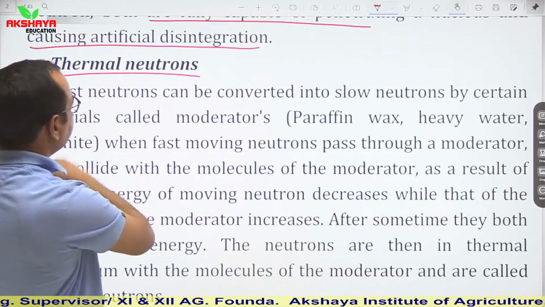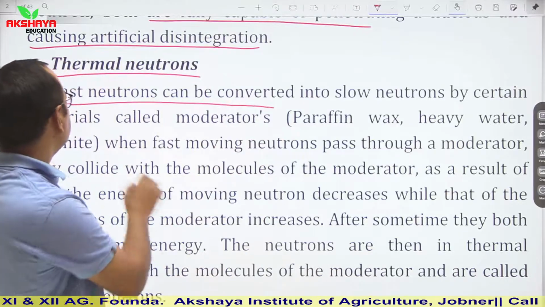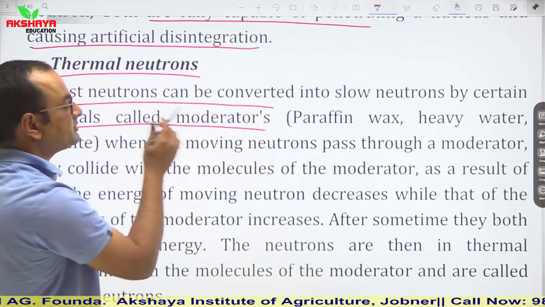Thermal neutrons. Fast neutrons can be converted into slow neutrons by certain materials called moderators.